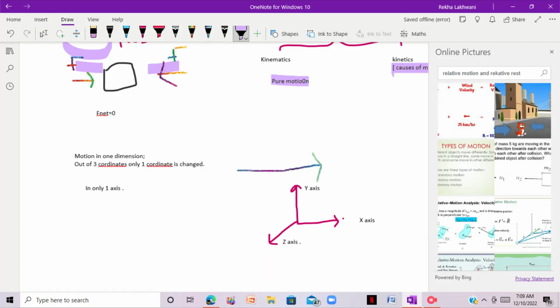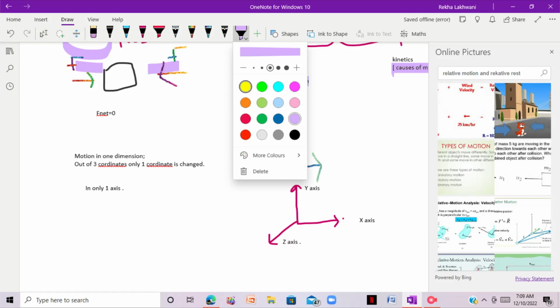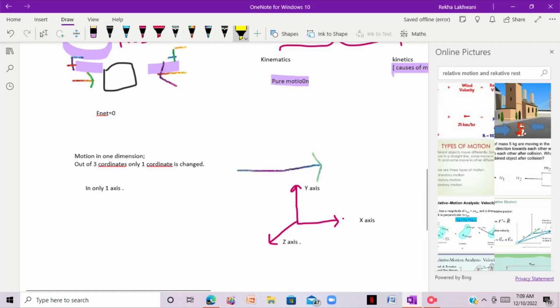This is motion number 1. What about motion number 2?